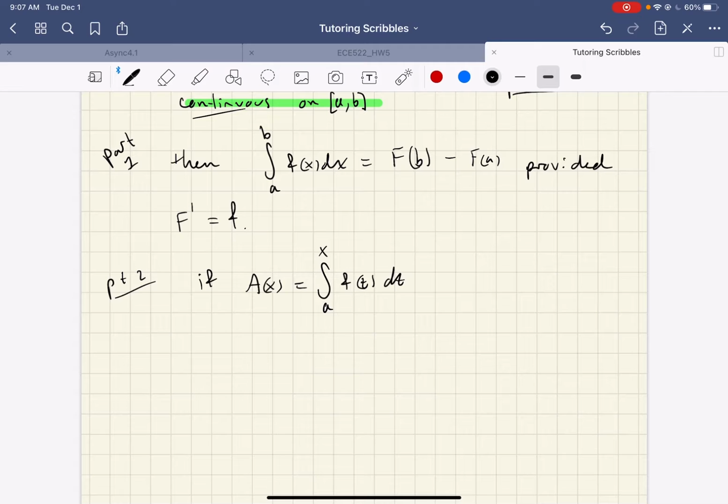It should be bounded, meaning it doesn't blow up. It should be piecewise continuous, meaning on chunks it still looks pretty good. So if you define an area like that, then the derivative of the area is little f.